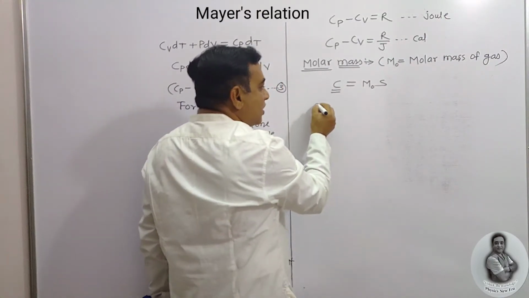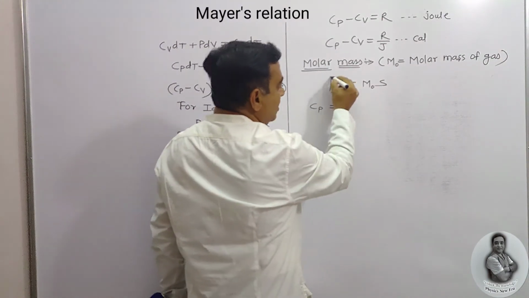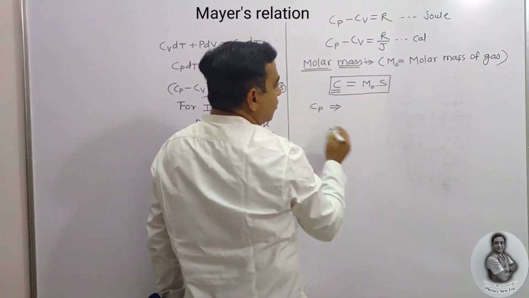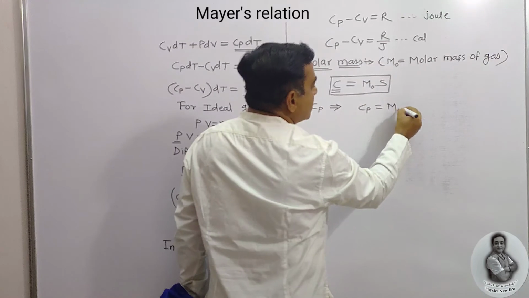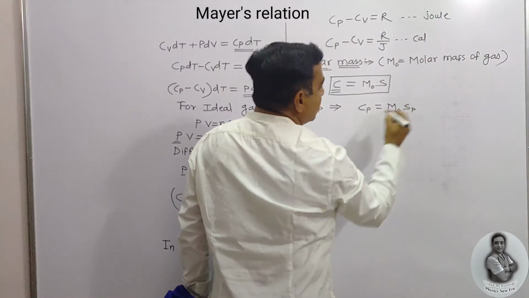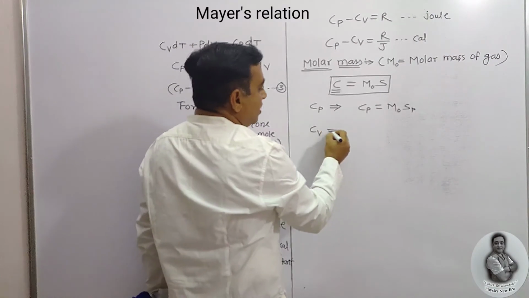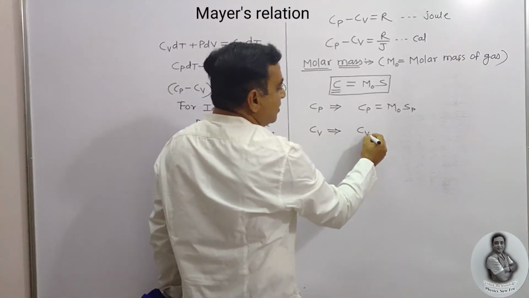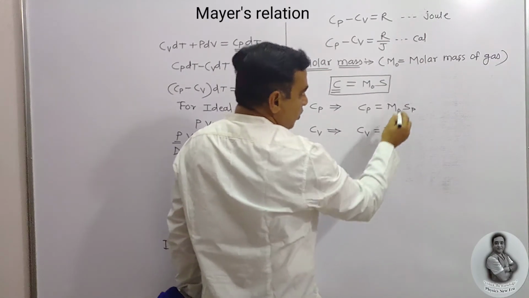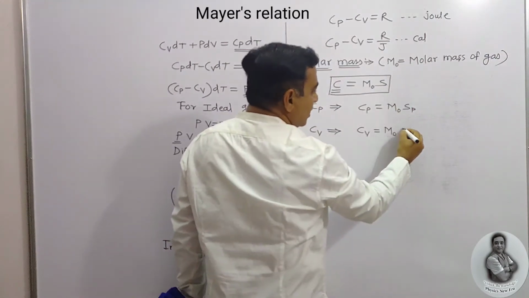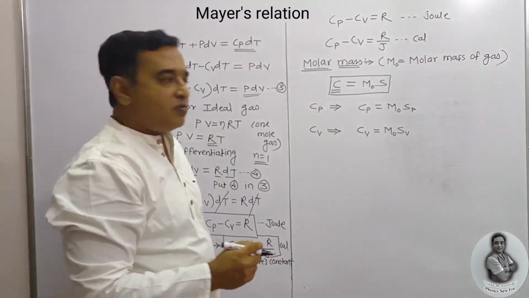So how to get the Cp value? Cp is equal to molar mass into principal specific heat at constant pressure. And what about Cv? Similarly, Cv is equal to molar mass of a gas into principal specific heat at constant volume.